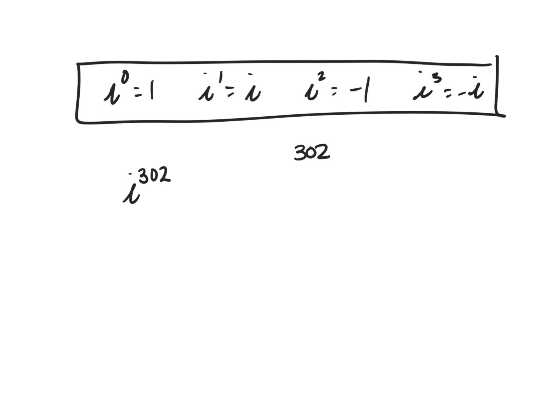So we go 302 divided by 4 is 75.5. Now, a shortcut for doing the remainder on your calculator is subtract out the whole number. So you're left with just 0.5. So minus the 75, and you have just the 0.5 left, and then times that by 4.